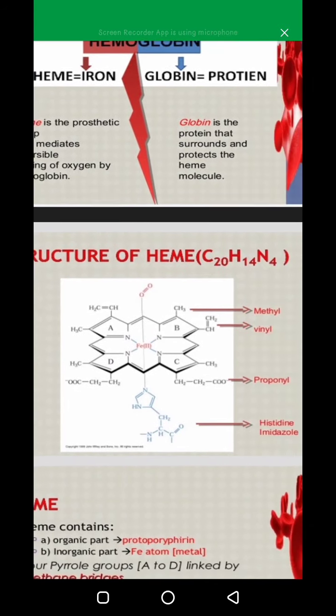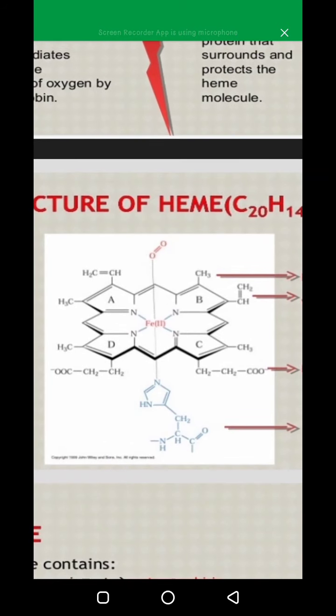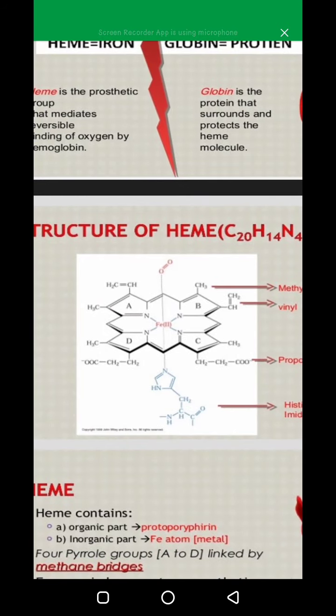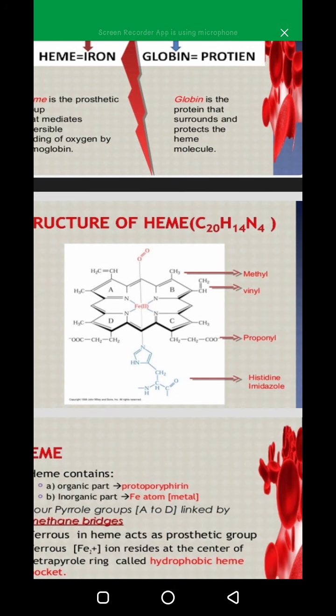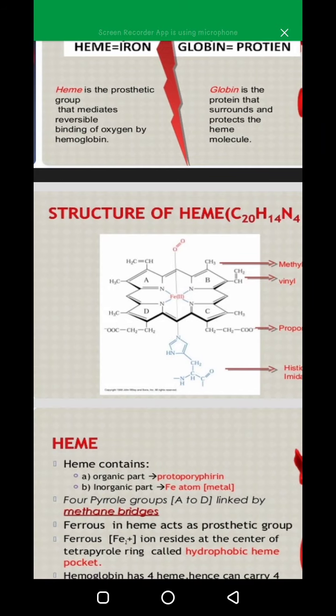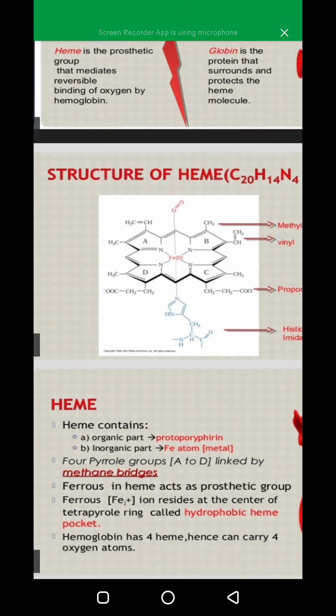You can see the structure of hemoglobin here, that is iron in the center in red color, and there are 4 porphyrin rings, as you can see here, and that is protein portion that is in blue color, and there are certain bonds to which it is connected, and we will discuss it later.